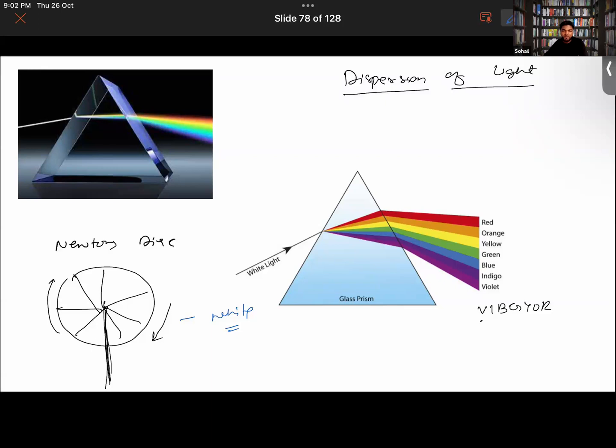You can perform this activity at home. But here we are talking about light rays, not watercolors like we have. The white light is splitting into its different component rays of colors. So we are talking about rays of light, not the actual colors. Getting it now?